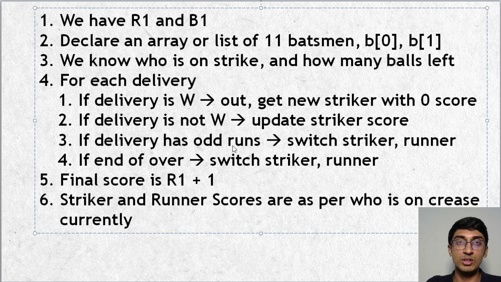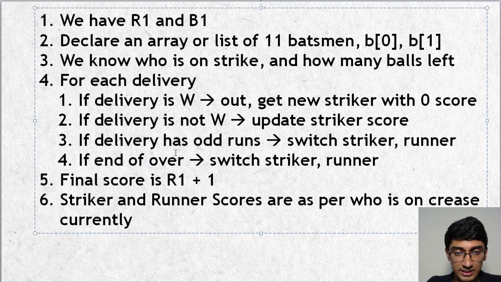So let's say somebody could have scored a 6. Let's say Sachin is on strike, he scored a 6. So Sachin now goes to the runner's end and Sehwag comes to the striker's end because the over has finished. However, if Sachin took a single at the end of the over, then first of all, Sachin gets that 1 run. He switched the strike, and also we again switch the strike because Sachin is now supposed to start this over at the striker's end. So that's the other edge case that you have to check.